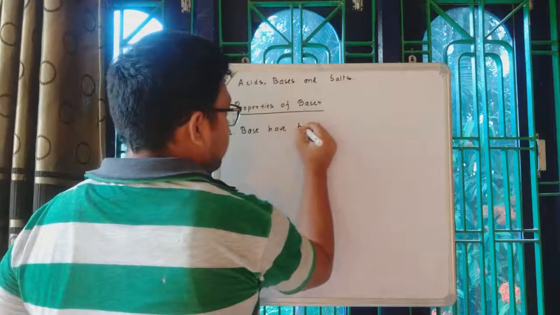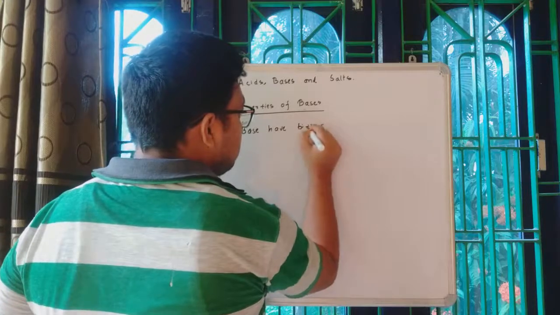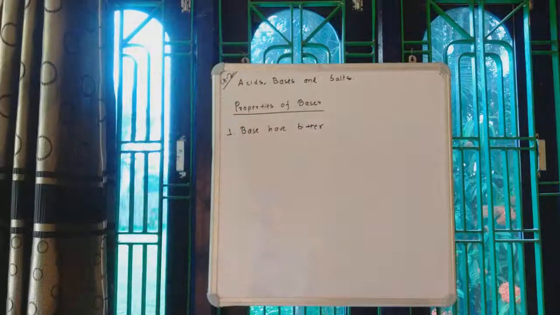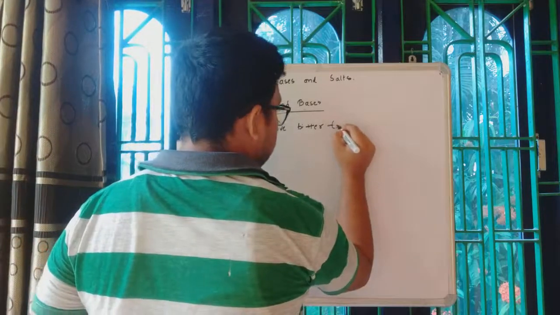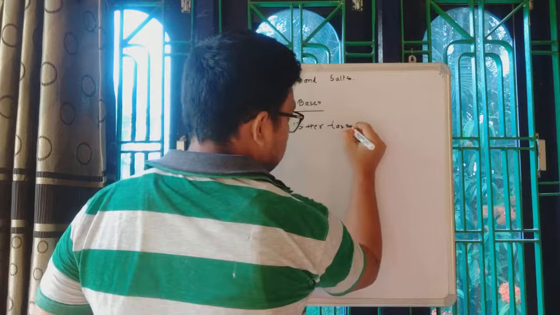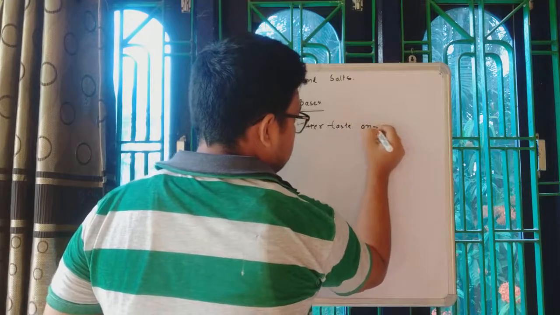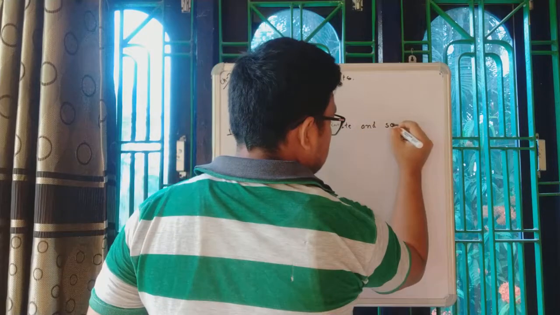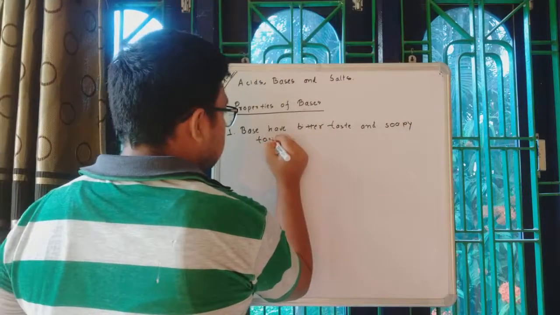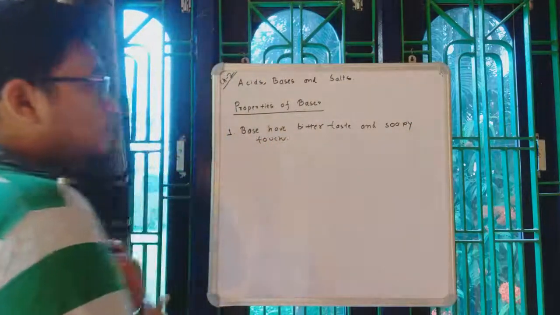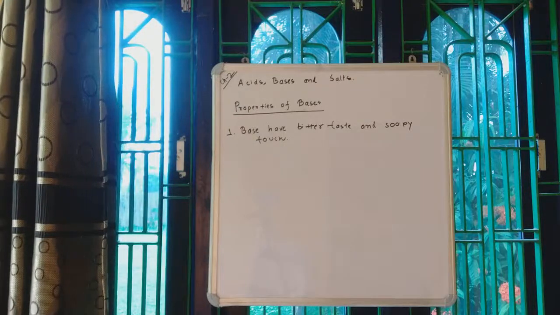Acids have sour taste and bases have bitter taste and soapy touch. Correct? The first property of base.